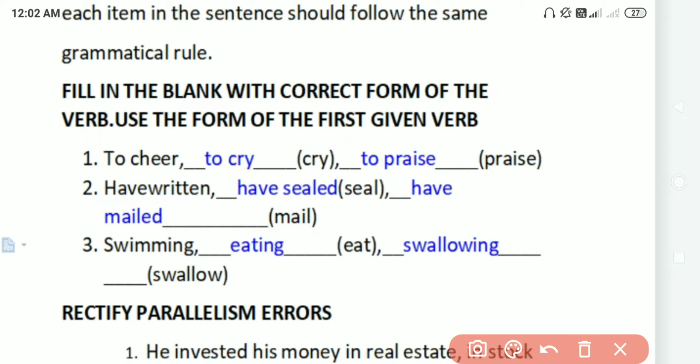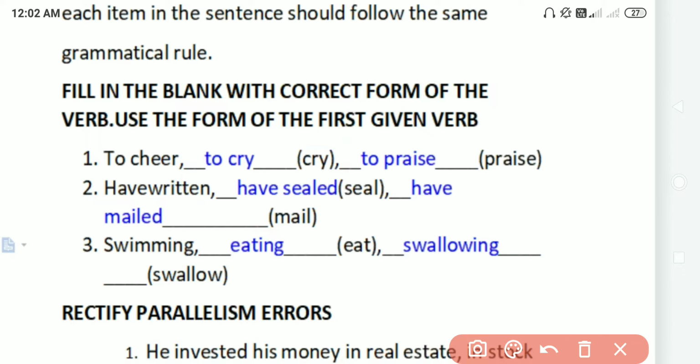After that, in the second question, have written, and here you can see some action is there, have written. And after that, have sealed. So have written, have sealed. Don't try to write it as it is. In this case I have written to cheer, to cry, to praise.